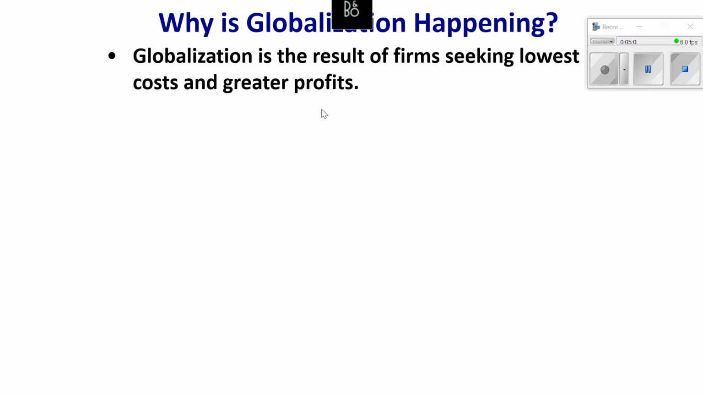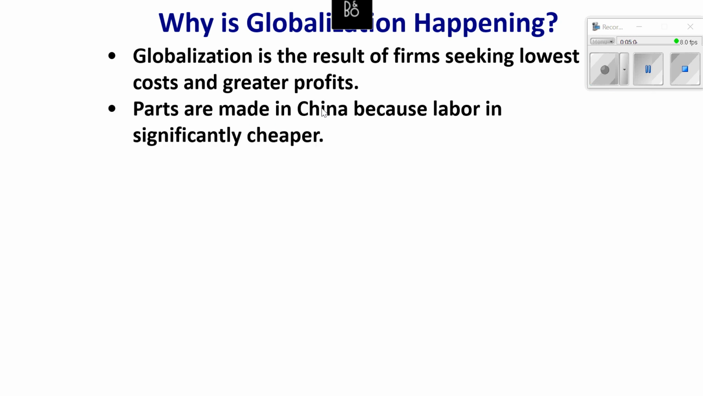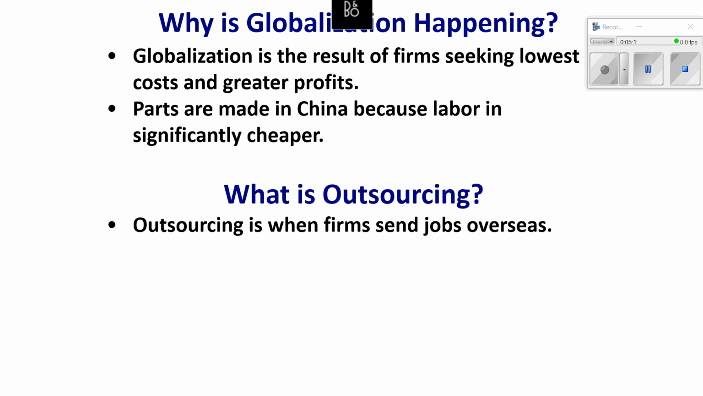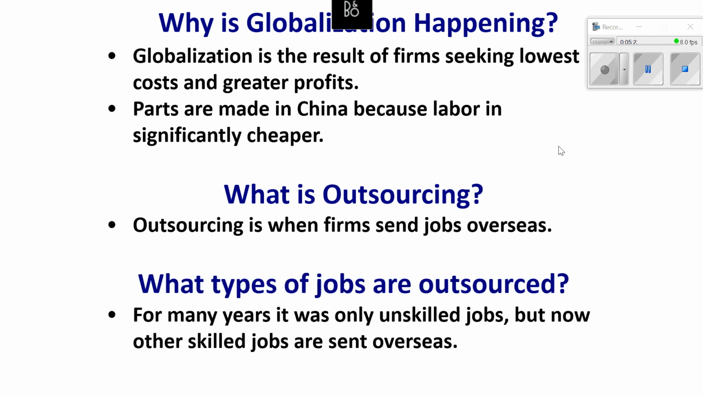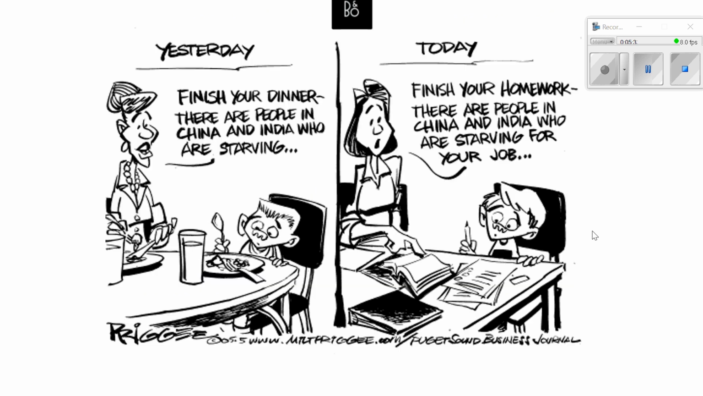Globalization is a result of firms seeking the lowest costs and greater profits. Parts are made in China because labor is significantly cheaper. You do not have to pay workers in China or developing nations a minimum wage. So that lowers costs for businesses, which in turn then increases profit. And then outsourcing is when firms send jobs overseas. And then what types of jobs are outsourced? For many years, it was only unskilled jobs, but now other skilled jobs are sent overseas because once again, you can pay those workers less money overseas than you would in this country.